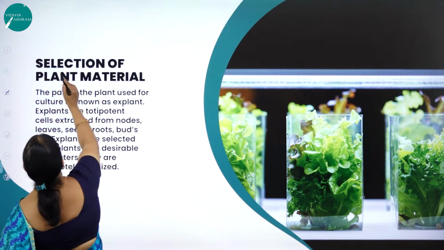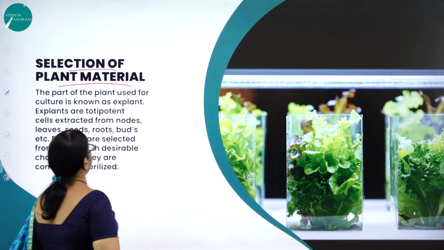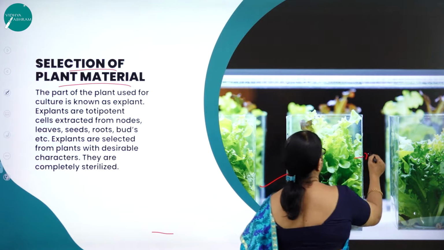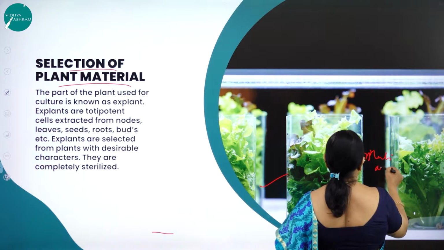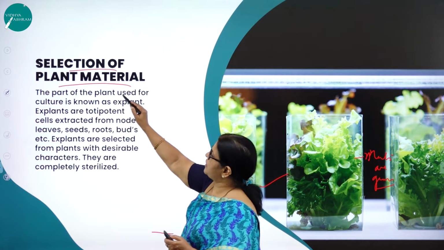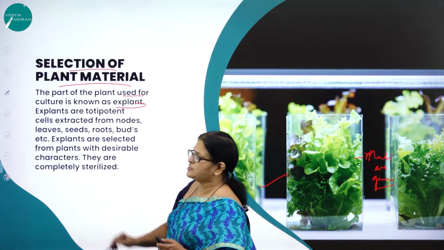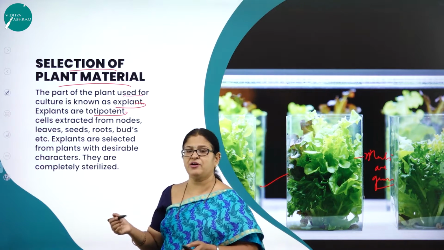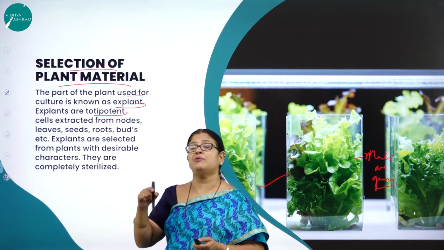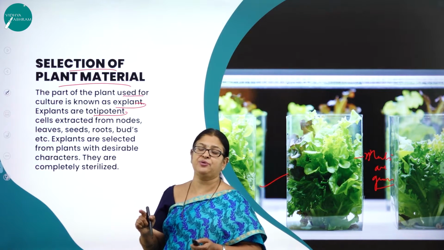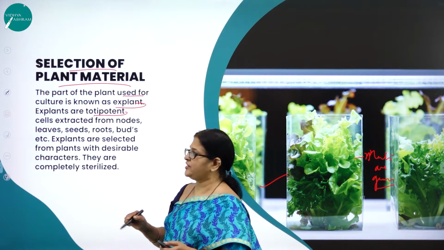Moving on to the next, selection of plant matter. Very, very important. You can see in this beautiful picture how the plants are grown. The part of the plant used for culture is known as explant. Explants are totipotent. They have the ability to multiply and regenerate into a new plant.